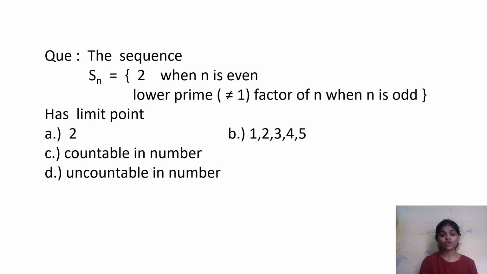Now let's discuss a question. The sequence Sn is equal to 2 when n is even, and the lowest prime factor of the number when n is odd. It has limit points. We are given four options. Option 1 is 2. Option 2 is 1, 2, 3, 4, 5. Option 3 is countable in number, and option 4 is uncountable in number.